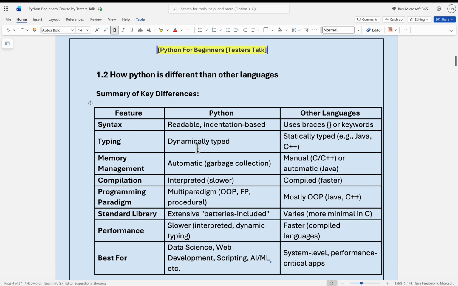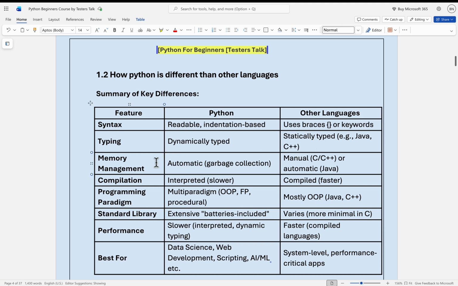The second feature is dynamically typed. In case of Python, for example, if I want to declare and initialize a string variable, I can simply write variable equal to value. But in case of other programming languages, you need to declare the data type first, then declare the variable, and followed by that you can assign the variable value.